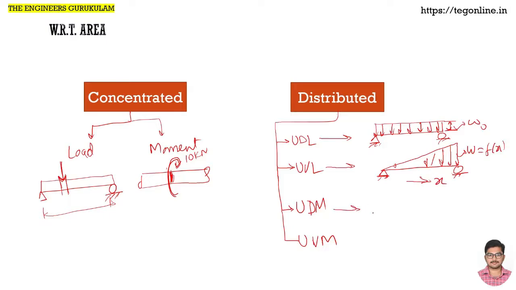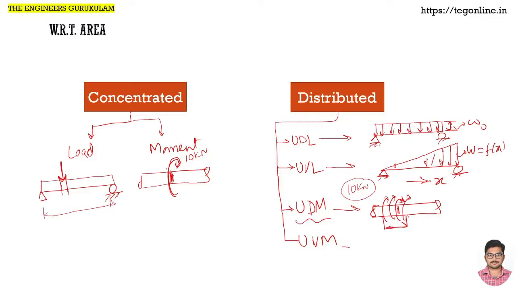In the same way, uniformly distributed moment means, again, when there is a shaft or a shaft-like element, say the entire net moment that we want on this shaft is 10 kilonewton. Then instead of focusing on one individual location, if we distribute it across a certain measurable length of the shaft, we call it a uniformly distributed moment.